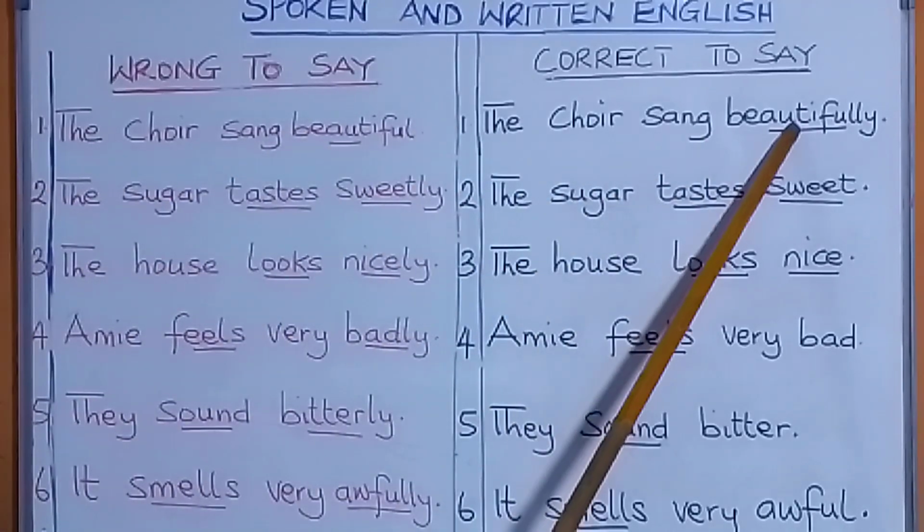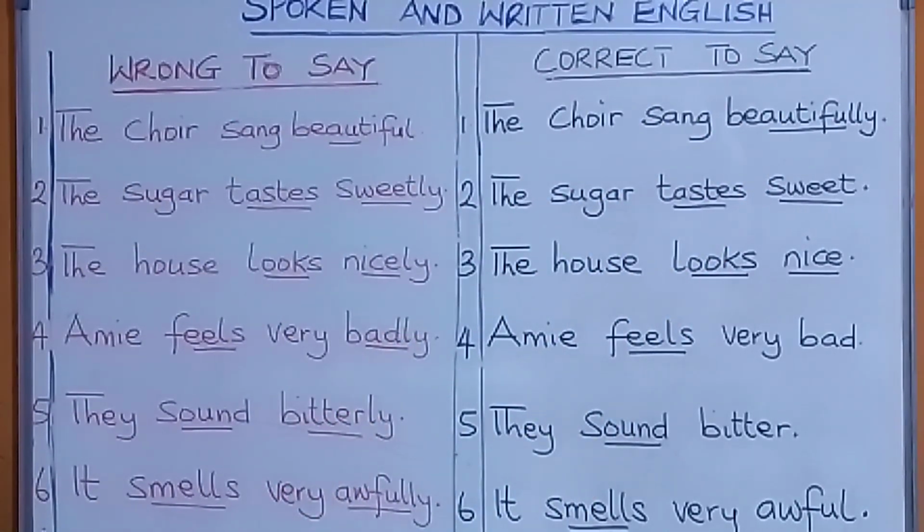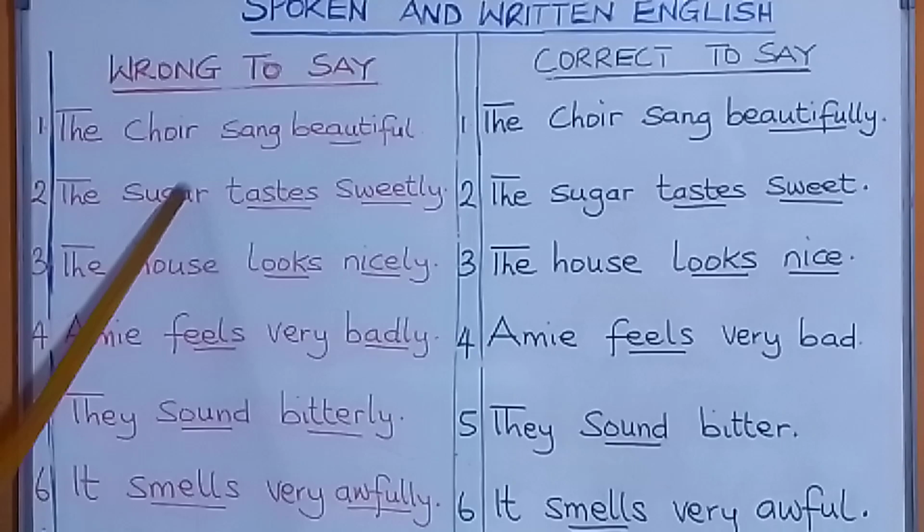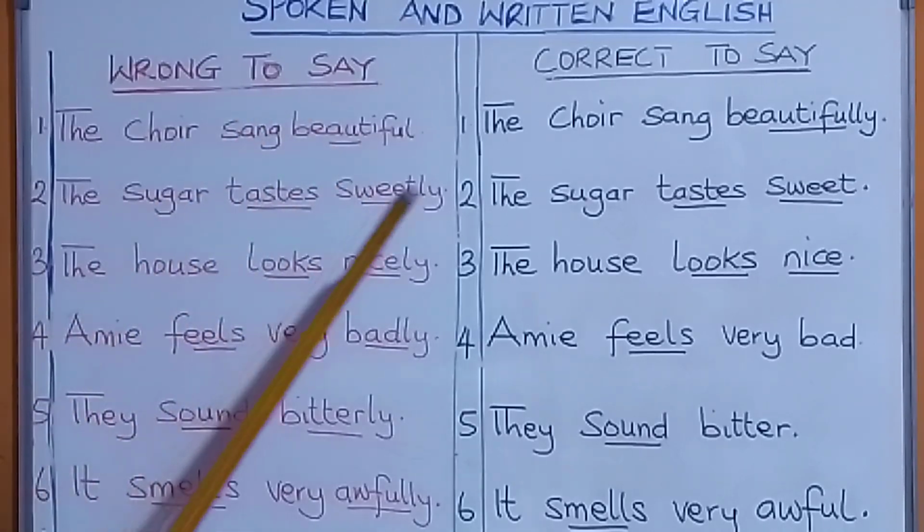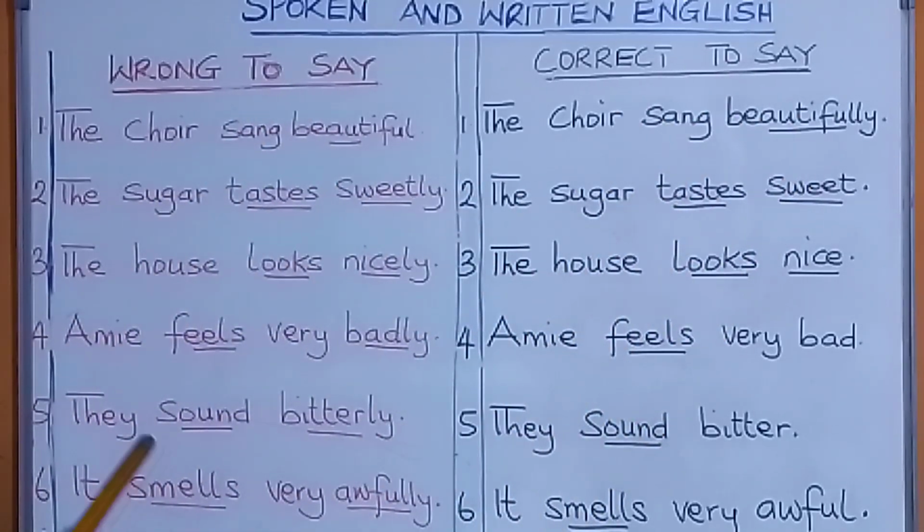The choir sang beautifully. However, after these verbs, you use an adjective. You cannot use an adverb after these words in English. So, it is wrong to say the sugar tastes sweetly. No. Say the sugar tastes sweet. Wrong to say the house looks nicely. No. Say the house looks nice. Wrong to say Amy feels very badly. No. Say Amy feels very bad.